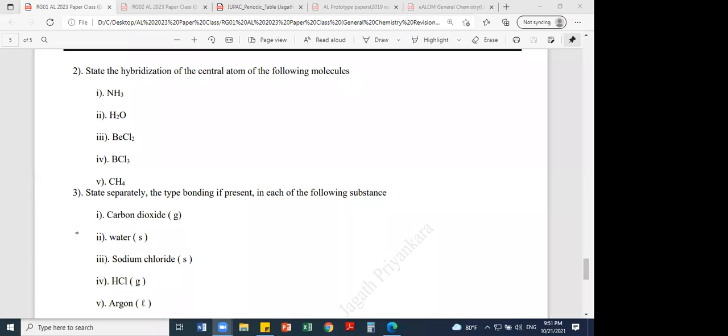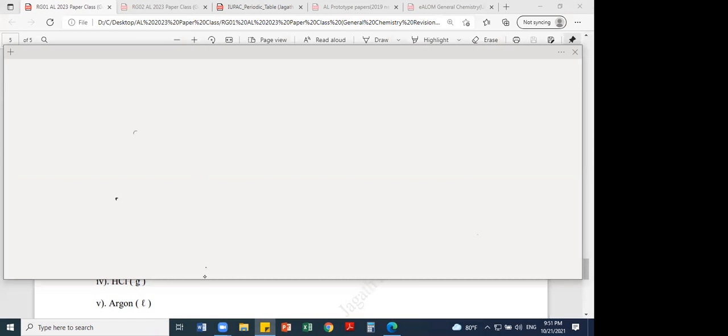So hybridization means, I'll tell a short method for that also. For hybridization, just check the total number of bonding pairs and lone pairs. The total number of bonding pairs and lone pairs matters for the hybridization. Then you can easily find it. Let's see. I'll put a short note for that. The total number of bonding pairs and lone pairs.